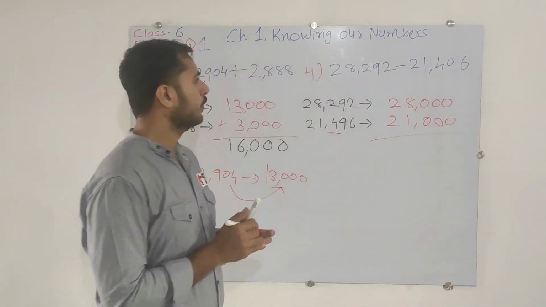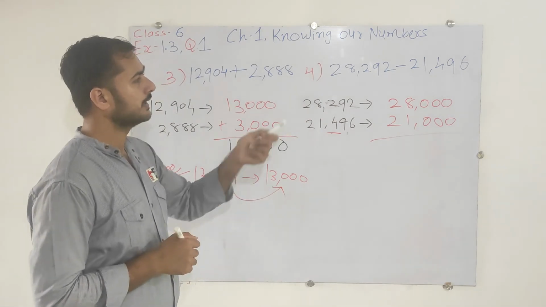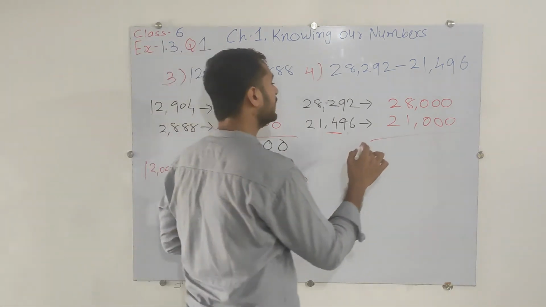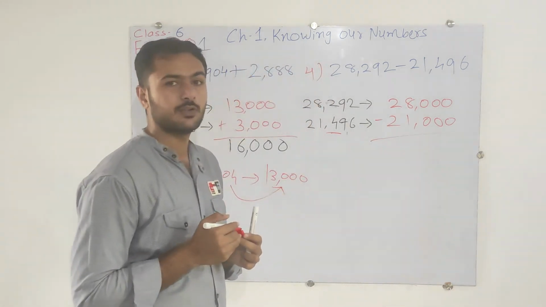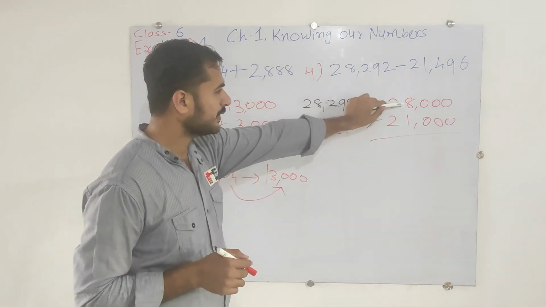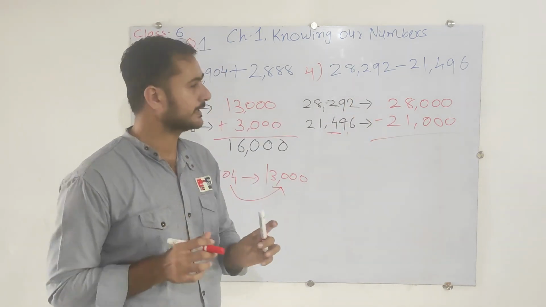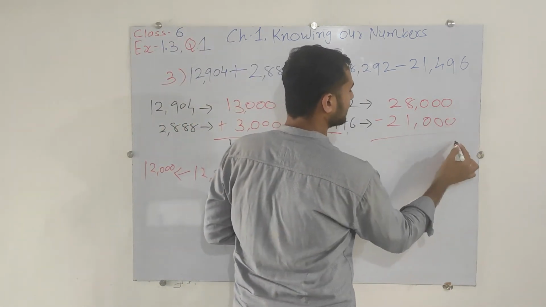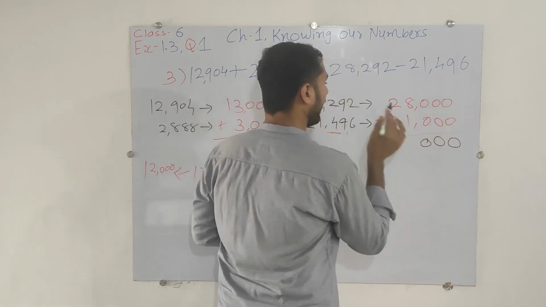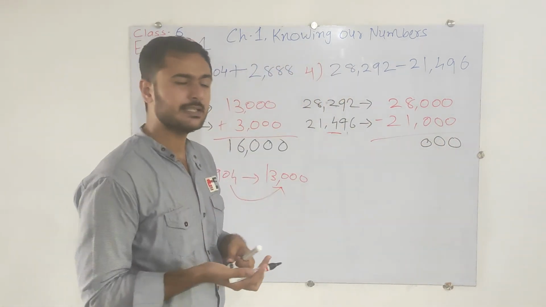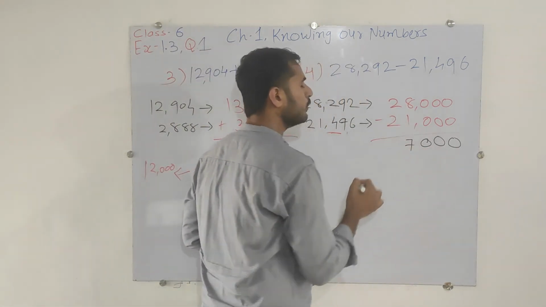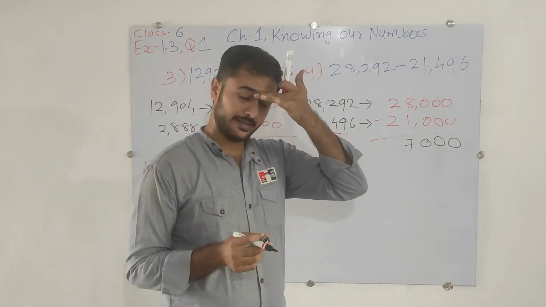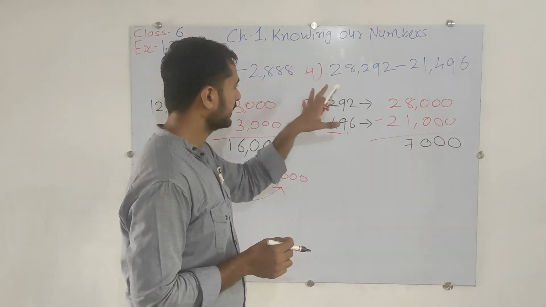Now which process do we have to follow? That is the subtraction process. If I just do the subtraction here, that is actually not possible. Sorry, so that will be 28,000 minus 21,000. We can do that. How will we do it? 28,000 minus 21,000. That will be 0 minus 0 is 0. Again 0, 0. 8 minus 1, that is 7. And 2 minus 2, that is 0, so no need to write the 0. Now see here, that is 7,000. That is our final answer for this question.